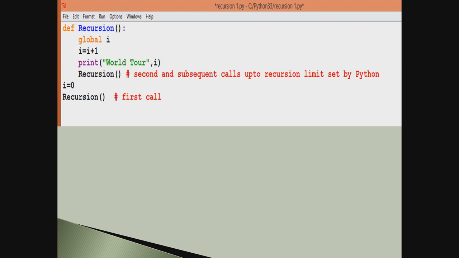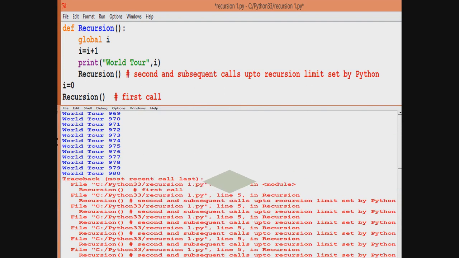See, it started. I have taken only a part of the whole output. It started at world tour 1 and reached till world tour 980. So world tour 980, the maximum limit 1000, Python goes below that limit. Python takes 980 times that recursion function and executes it. So this is how Python works with recursion.